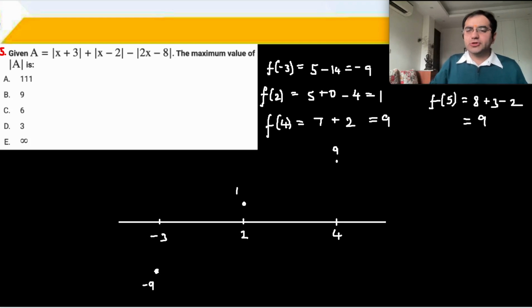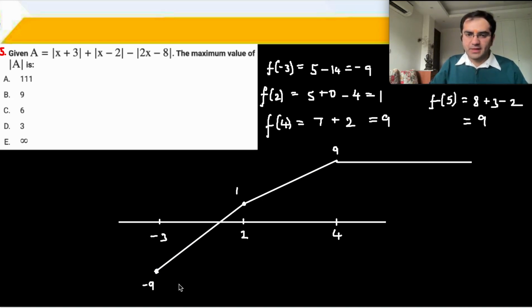Then what you do is just join the dots, and आपका approximate curve बन जाएगा. ठीक है, and I know that f of 5 पे ये value 9 रहेगी, which means that it is going to stay constant. So when it is going to stay constant, now I am able to observe that for this particular function, maximum value is 9, minimum value is minus 9. So the mod of a is always at maximum 9. And that is question number 5, another straightforward question.